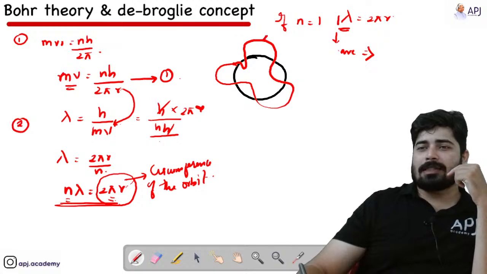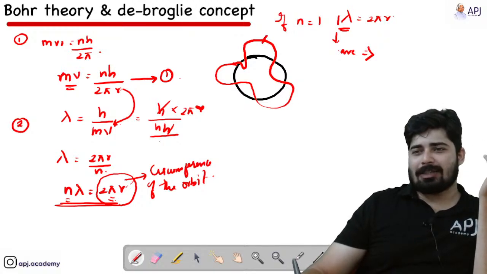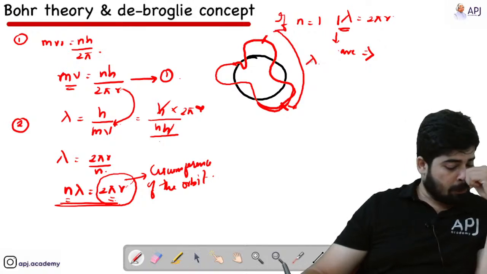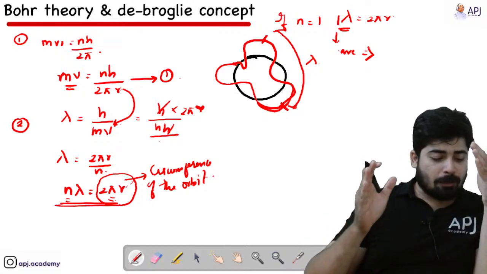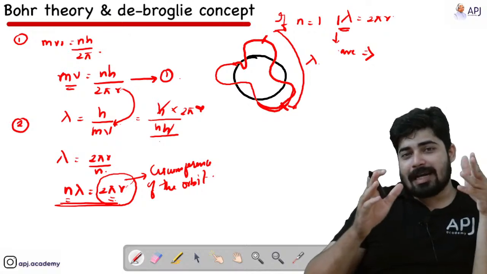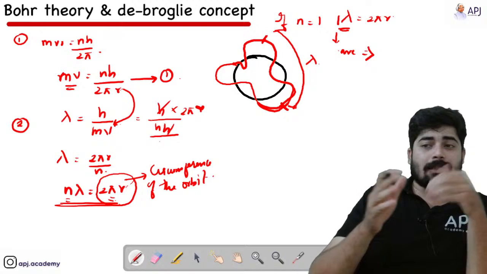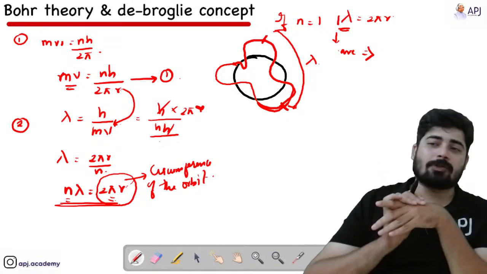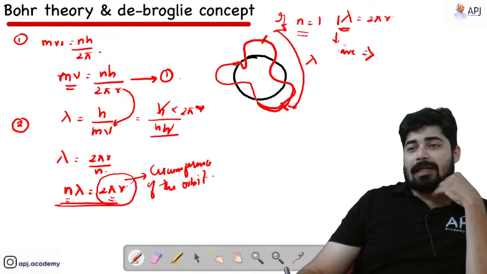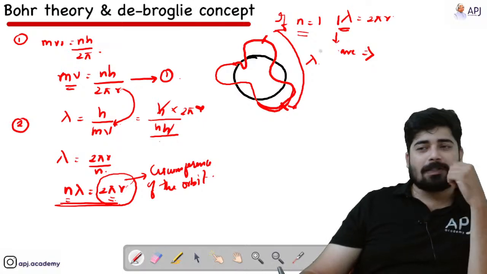Now this is the crest or trough, whatever it is. The distance between two succeeding troughs or crests of a wave is measured as one wavelength. This is lambda. The distance between the nearest troughs or crests of a wave is called one wavelength. So for the first orbit, the electron only requires one wave to cover the whole of its circumference.